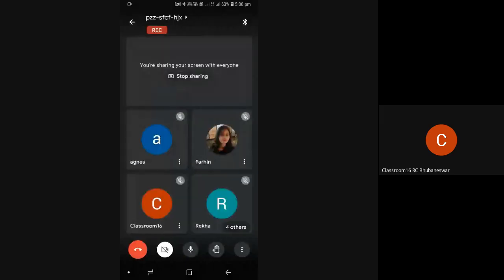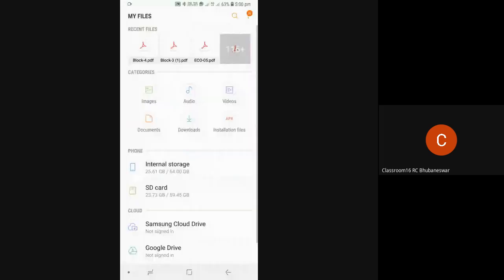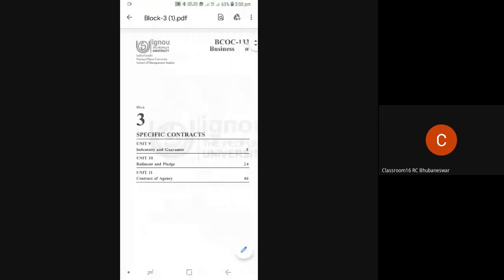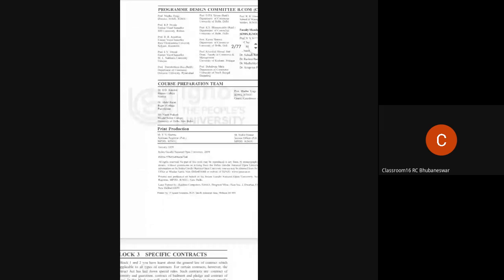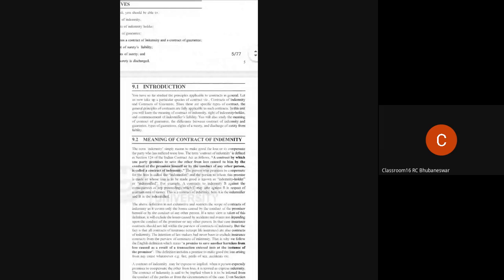Today we will discuss what other types of contracts there are. In block 3 you will see that other types of contracts are explained here, starting with indemnity and guarantee. So what is that contract of indemnity?